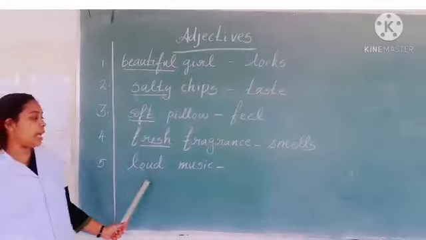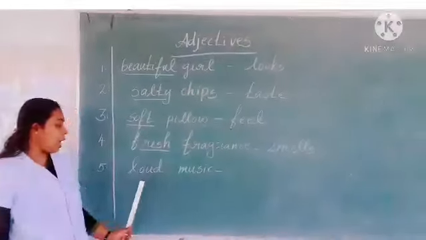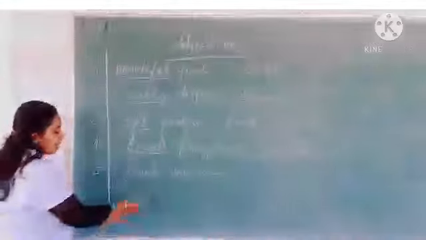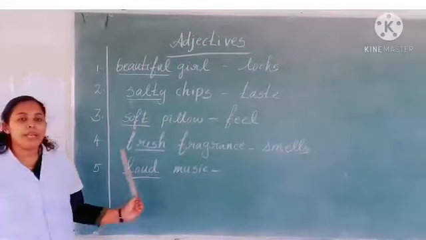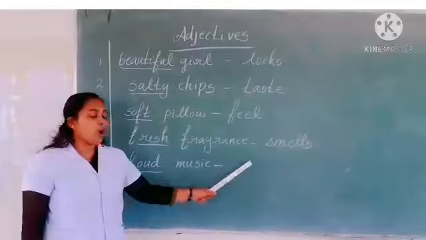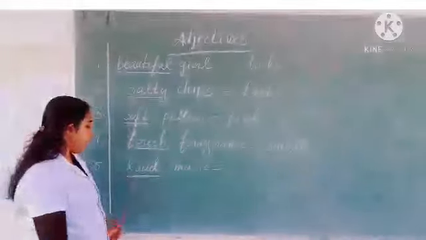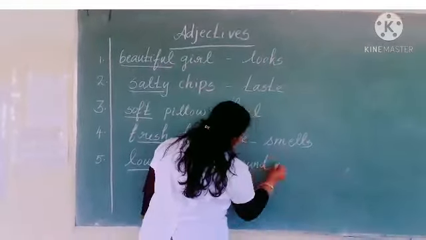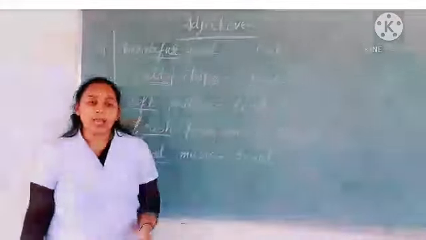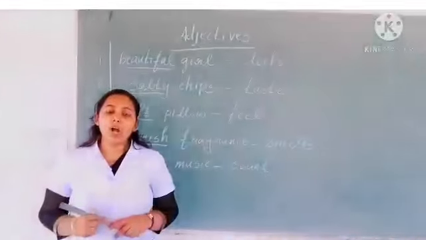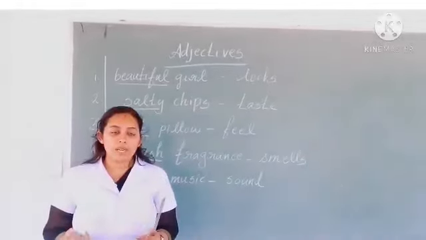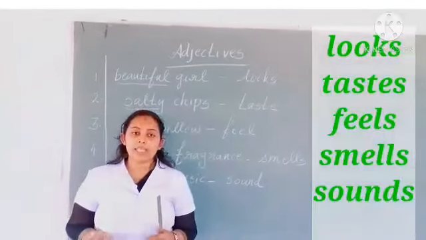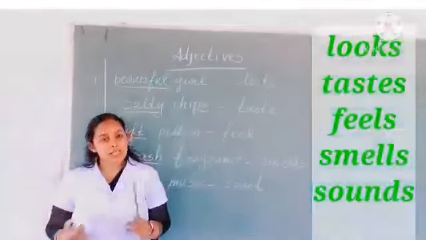And fifth one, loud music. Here which is the adjective? Yes, loud. Here loud describes the sound of the music. So children, an adjective also talks about how someone or something looks, tastes, feels, smells and sounds.